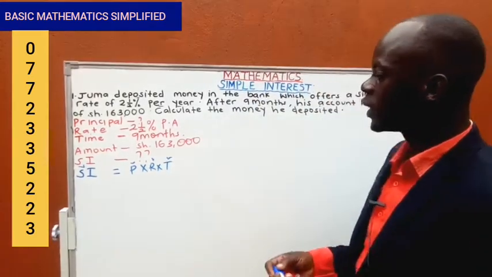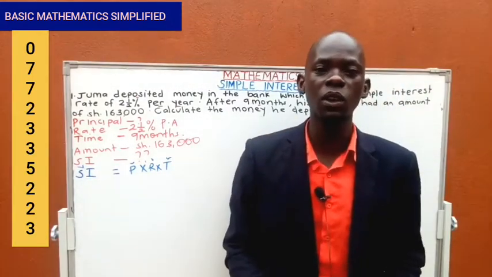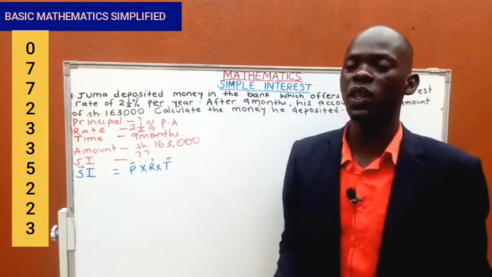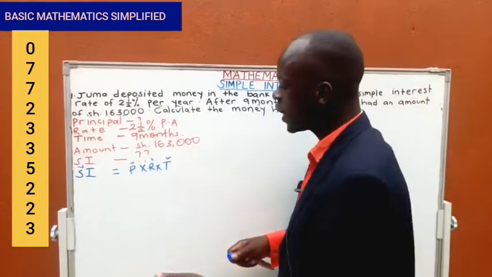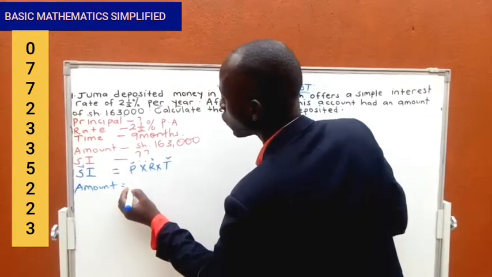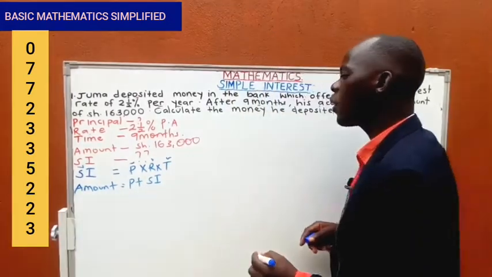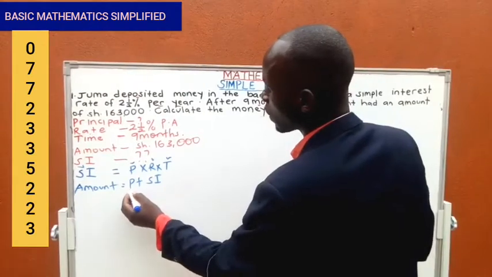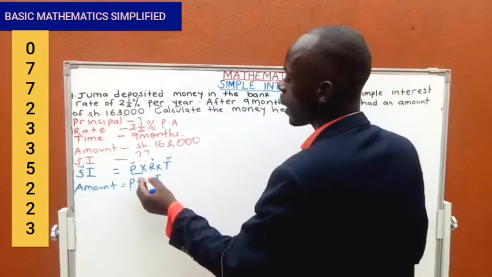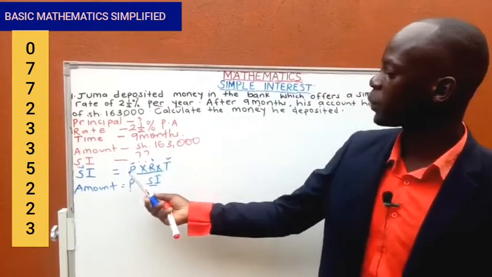Now remember, when calculating a value of a given unknown, we cannot have two unknowns in a given equation. Since we are lacking the principal and the simple interest, that route cannot work for us. Instead, we are going to look at this route where we always say amount equals principal plus simple interest. Remember, we don't have both of them. But simple interest itself can be expressed in terms of its formula up here, which is principal times rate times time.